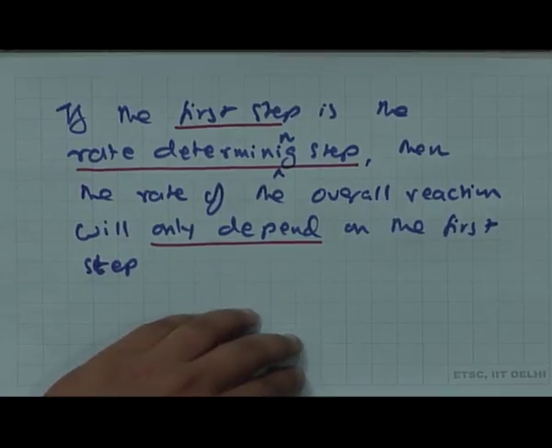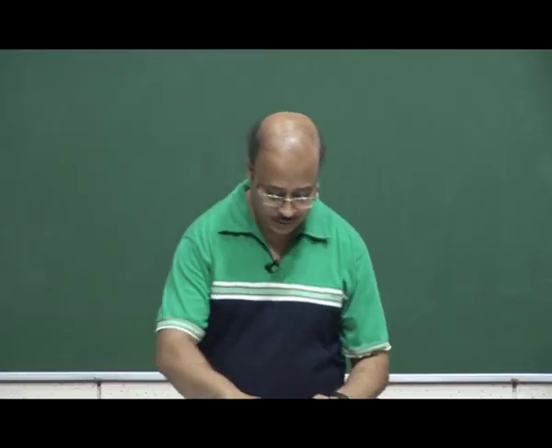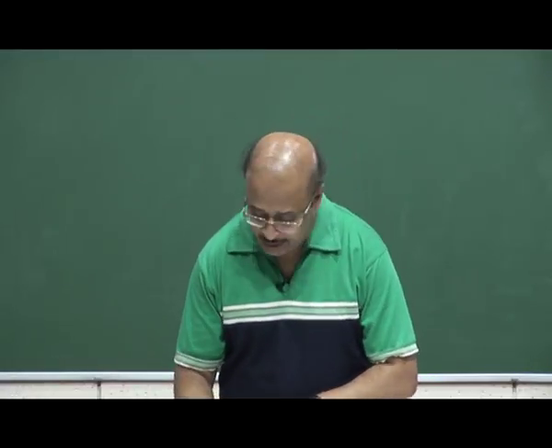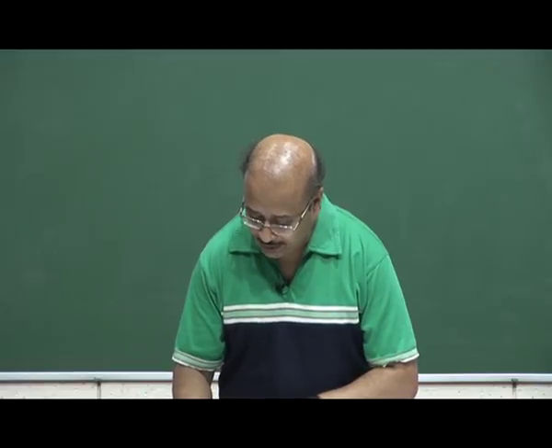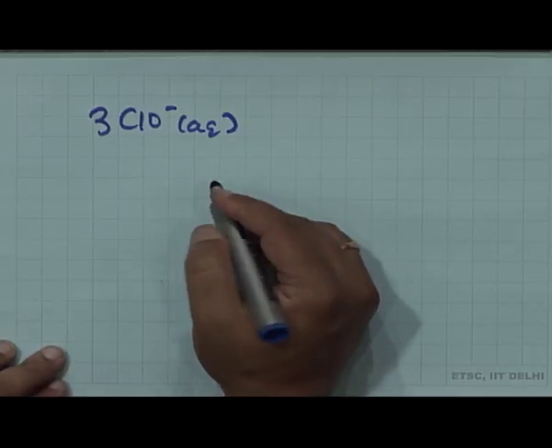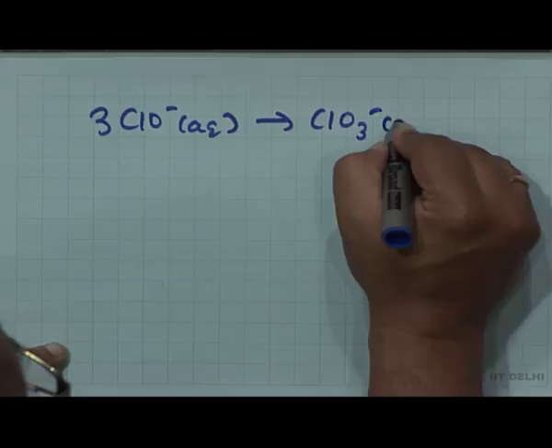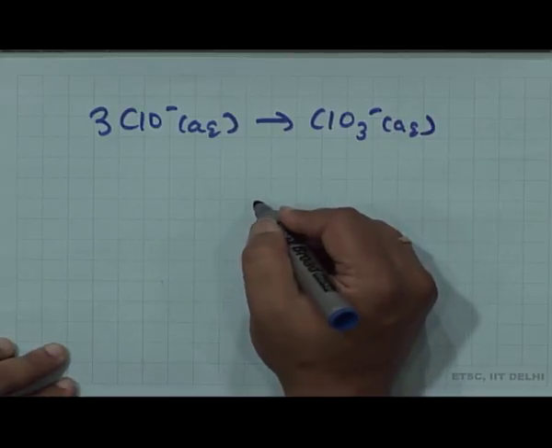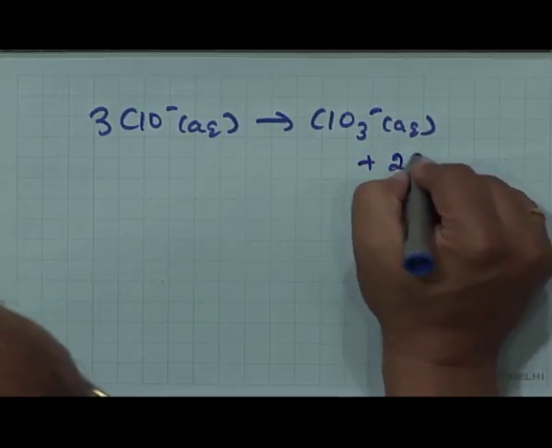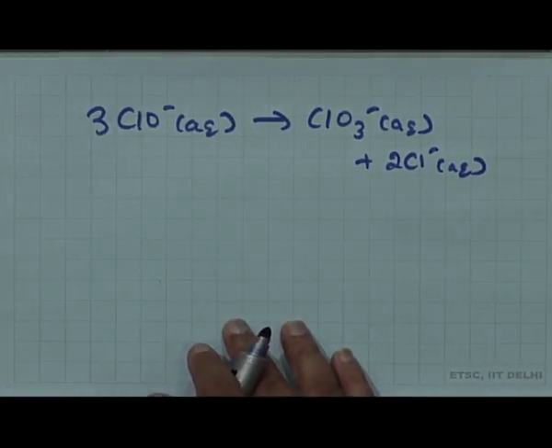So, as usual, let us take an example. Let us have 3 ClO minus going to ClO3 minus plus 2 Cl minus aqueous. Okay.